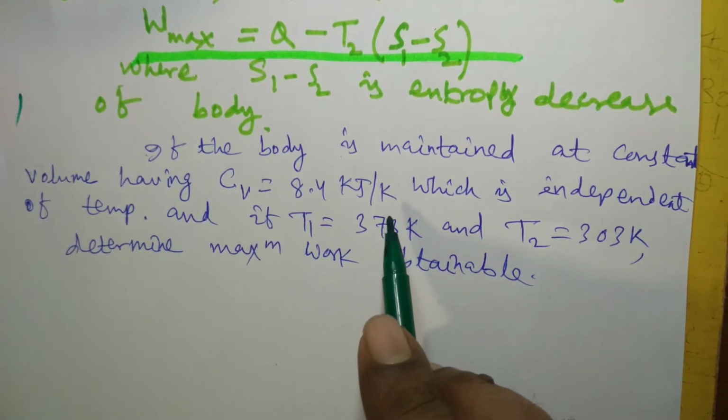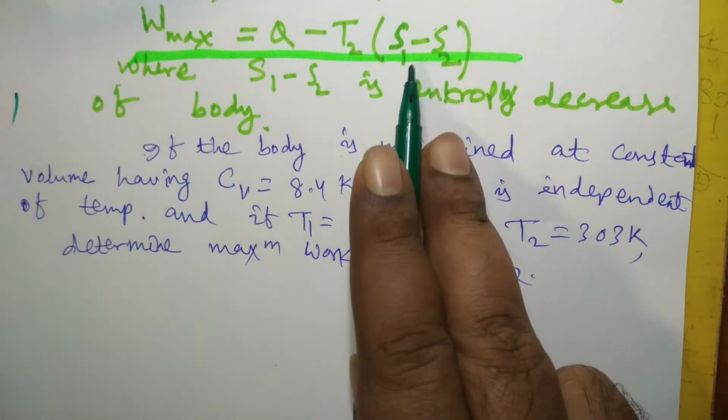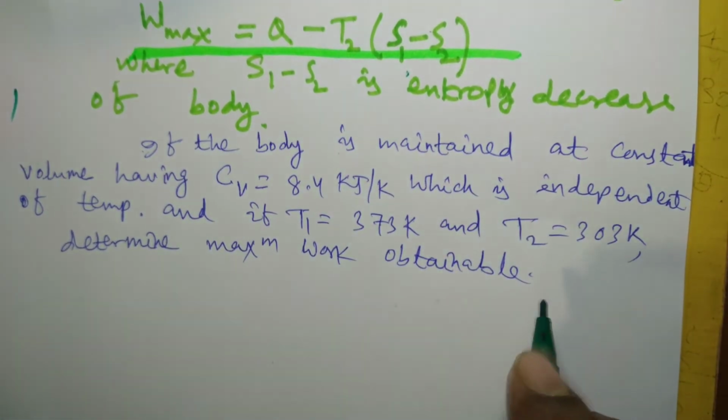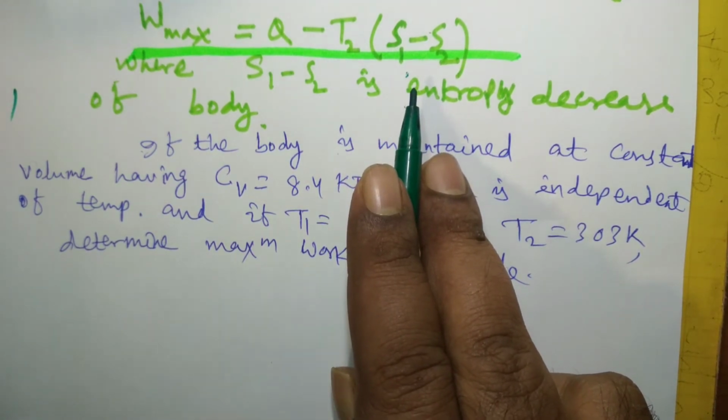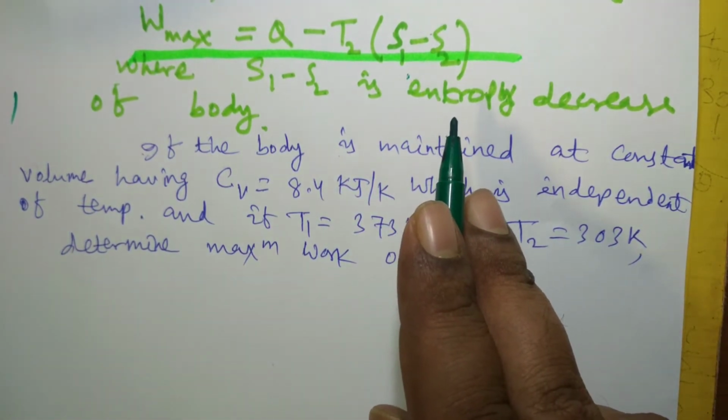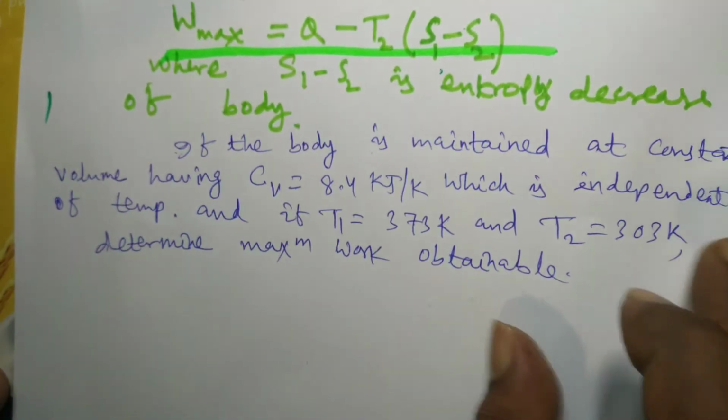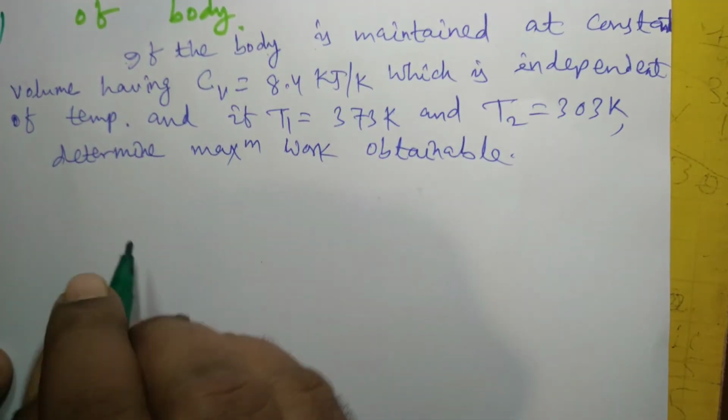In the second part only, we will put numerical values to this expression, and we will be able to find the answer. So first we have to find out the maximum work obtainable by applying the principle of increase of entropy, or simply the entropy principle, whatever you can say.